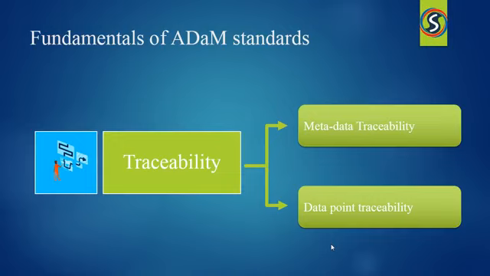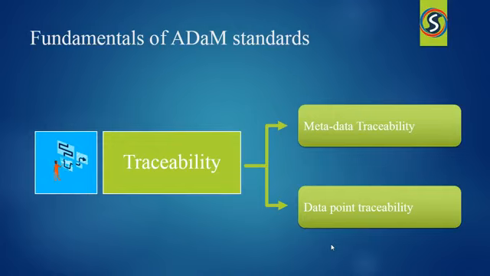And always remember that ADaM is synchronized with the SDTM, and therefore it ensures end-to-end traceability. Traceability is established in two ways: across the data relationship and within the data relationship. For example, the metadata consists of supportive variables to create the ADaM dataset. It helps us understand how and why the derived records are created.